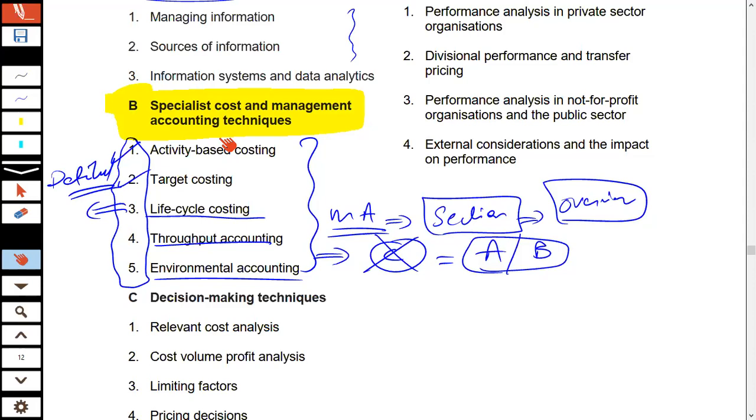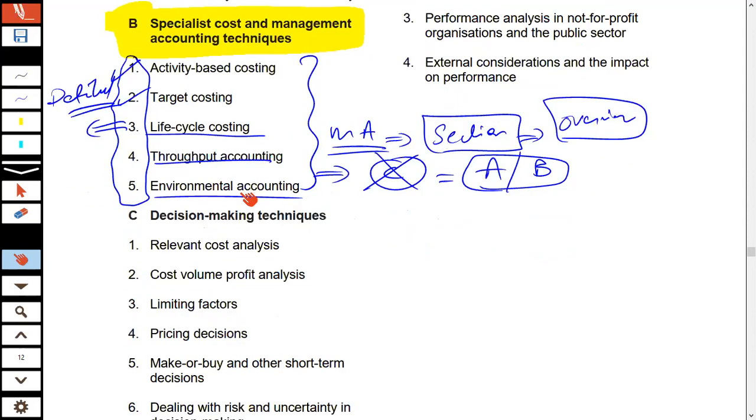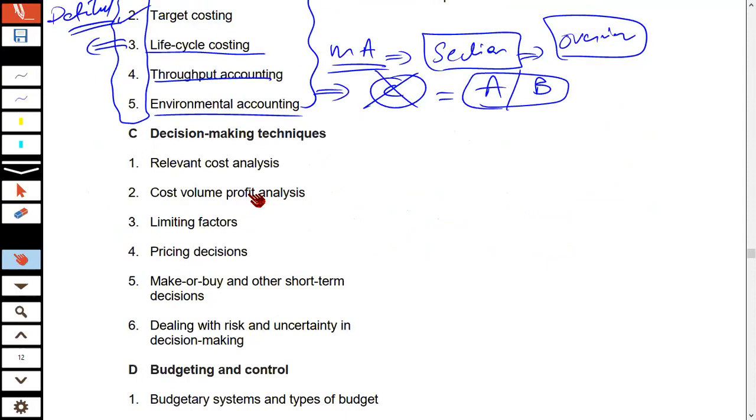Now, the next thing is about decision making techniques. What do I mean by this? Let me guide you with respect to it.